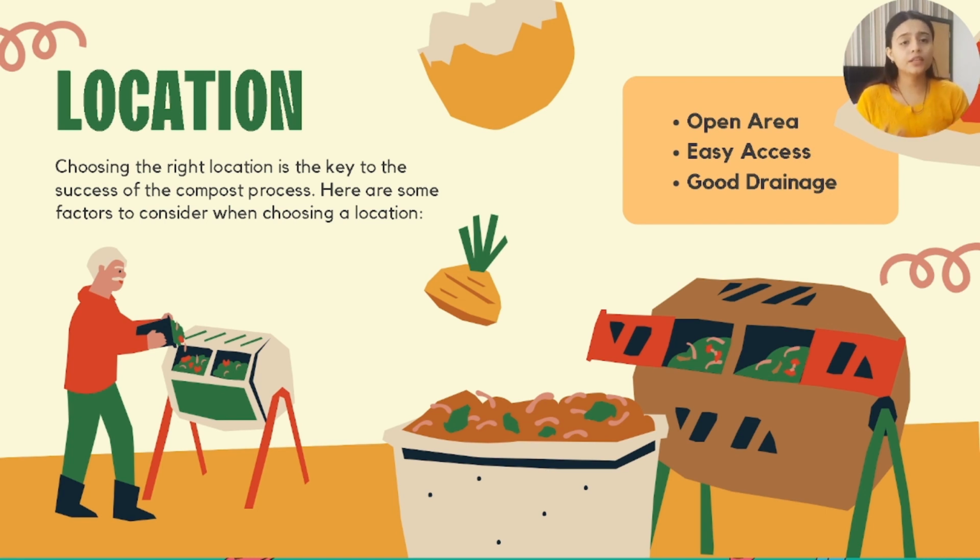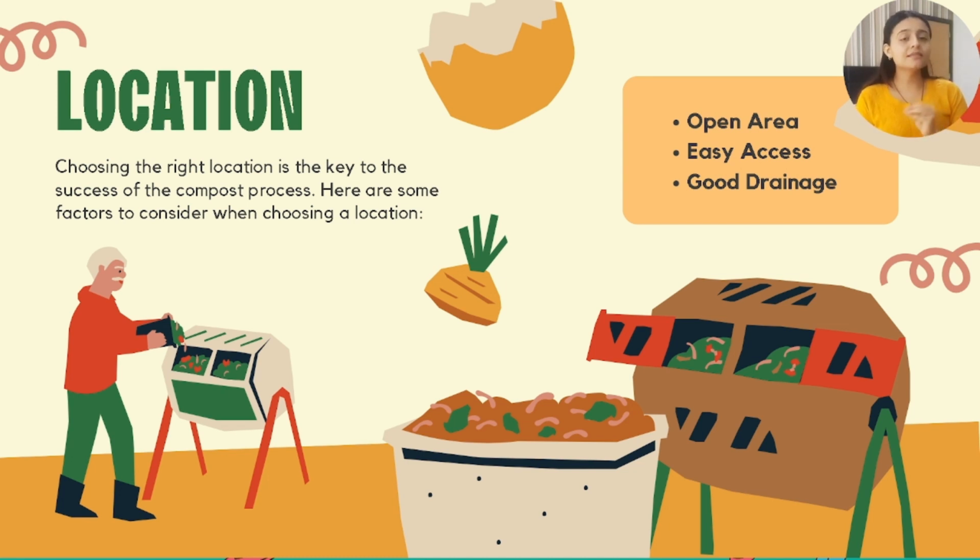We are doing this for a society. It's a cause for a society. So this production must be beneficial to all. That is why it has been produced on a large area. So it must be easily accessible to all of the members of the society. Good drainage system.